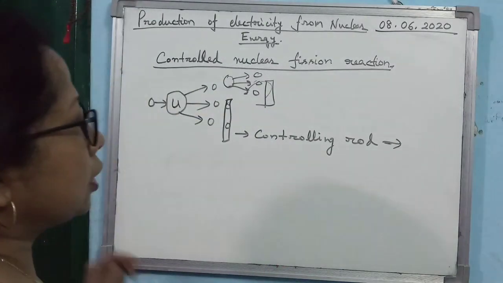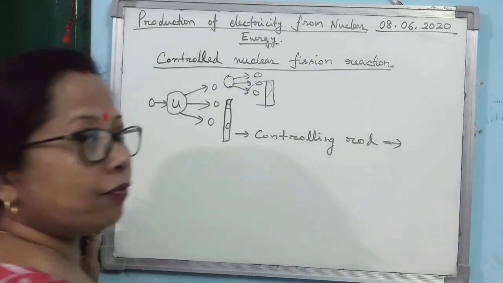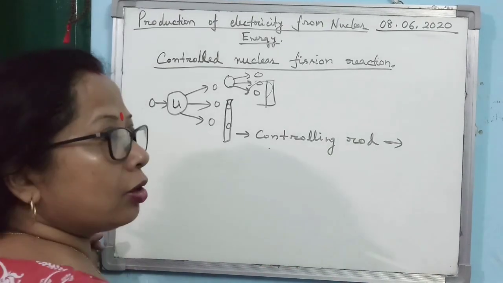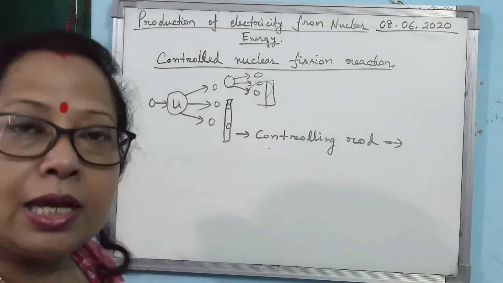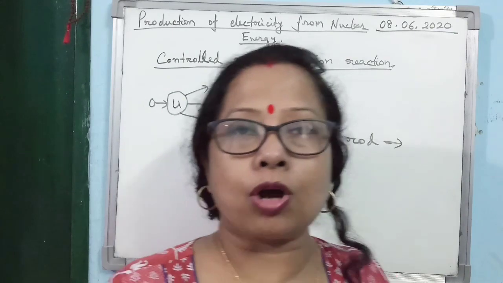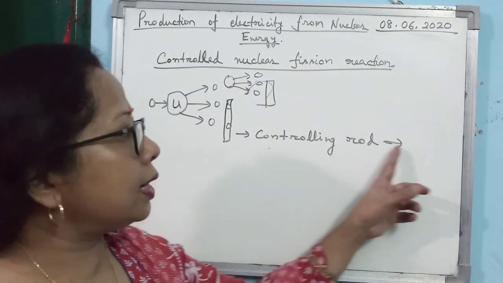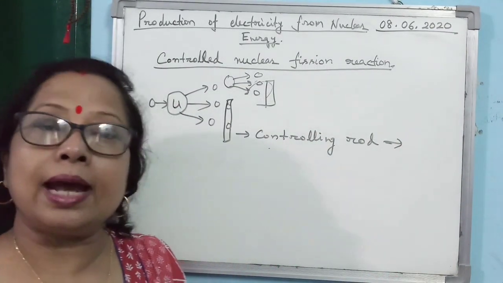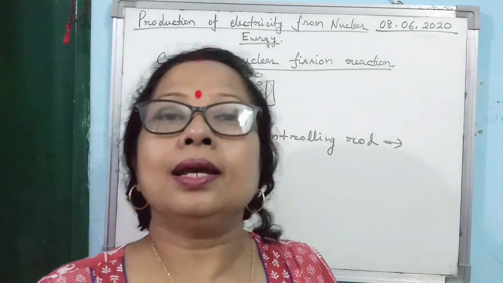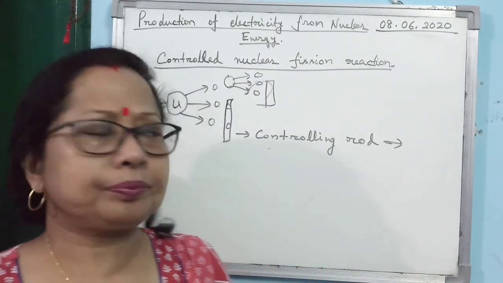Alright. So what is the controlling rod? You have to remember what a controlling rod is. I am saying it verbally, you please note it down in the copy. The controlling rod is the device by which the rate of reaction is kept constant.